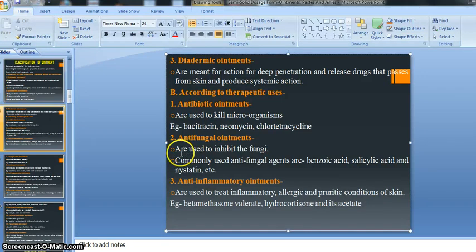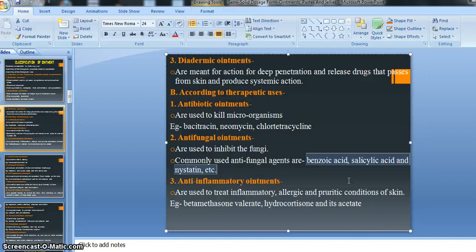So antifungal ointments are used to inhibit or kill fungi, right? Fungus is a microorganism, and it is able to cause skin infection, right? Commonly used antifungal agents are benzoic acid, salicylic acid, and nystatin. These are the names of the active drugs. They possess antifungal action.